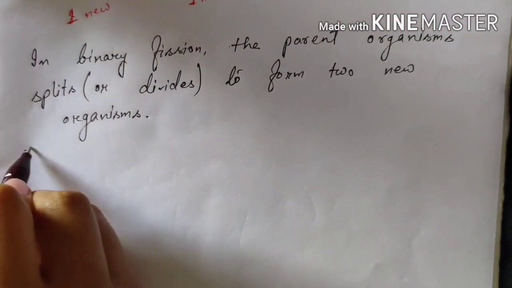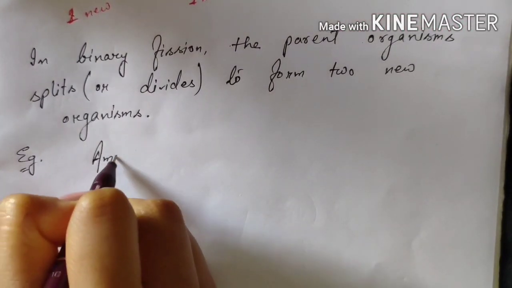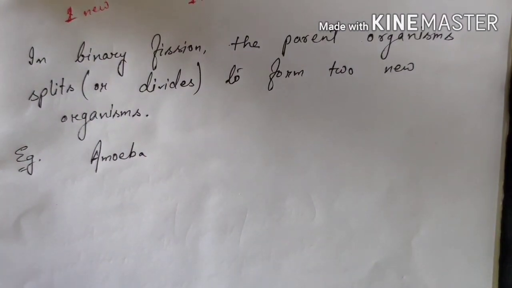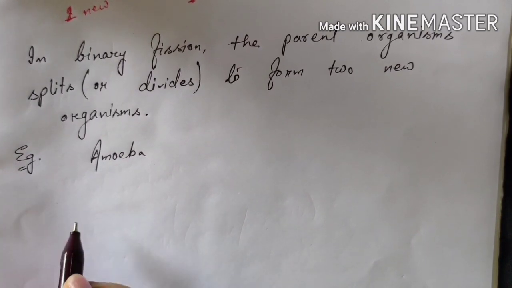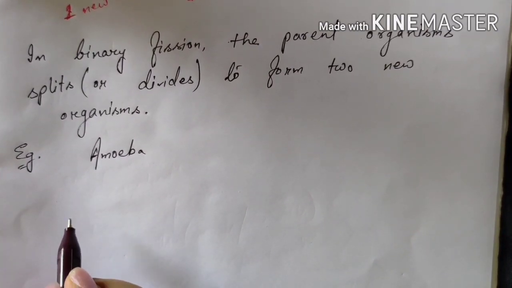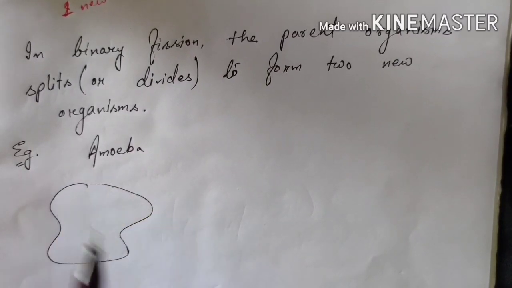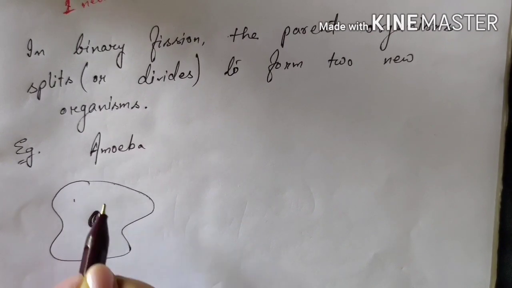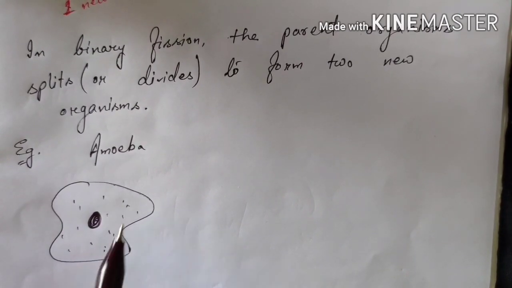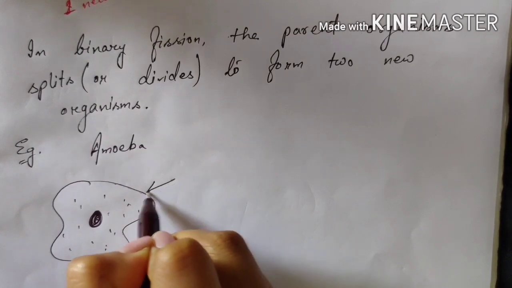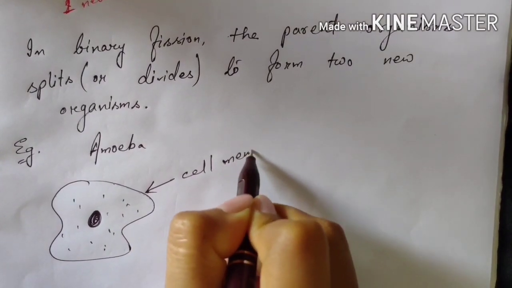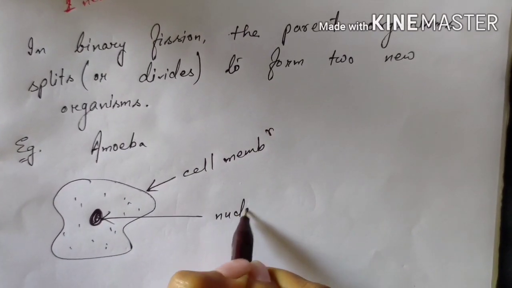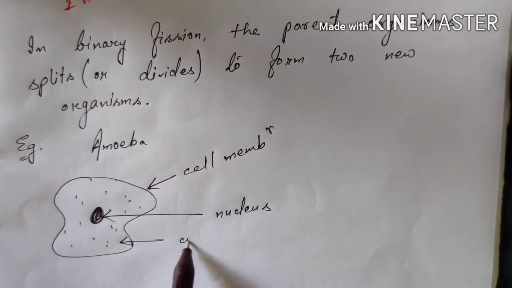The first example we are going to take is the amoeba. Amoeba is a unicellular organism. The amoeba does not have any specific shape. So this is an amoeba and it has a nucleus. This is the cell membrane of the amoeba. This is the nucleus and this is the cytoplasm.